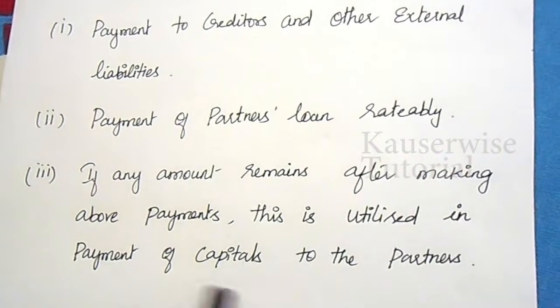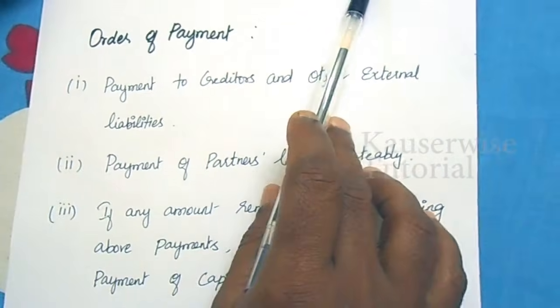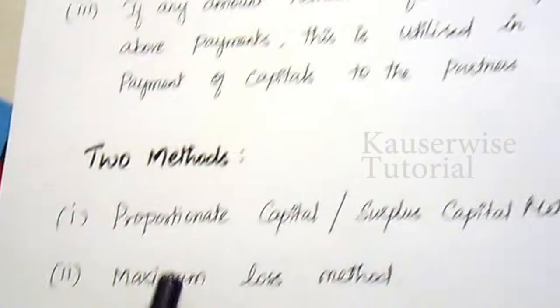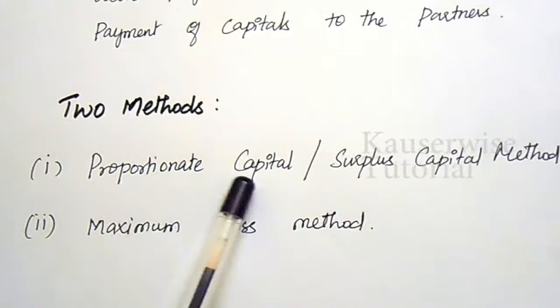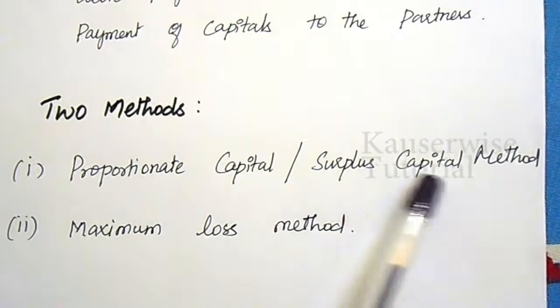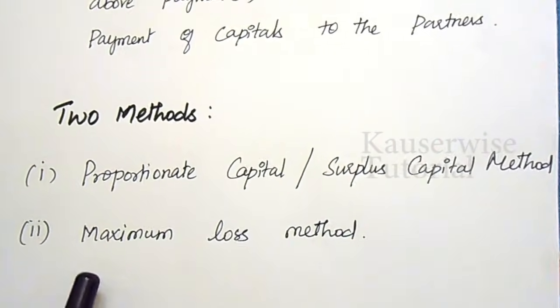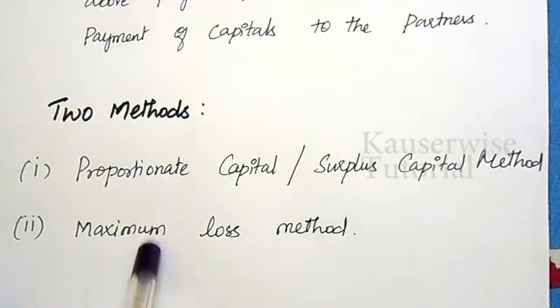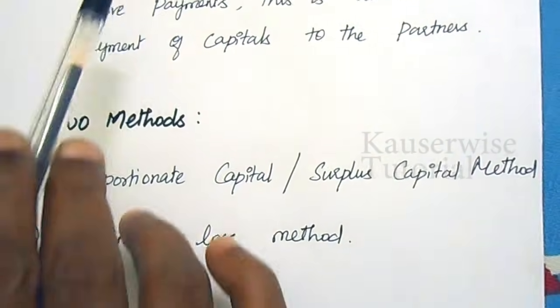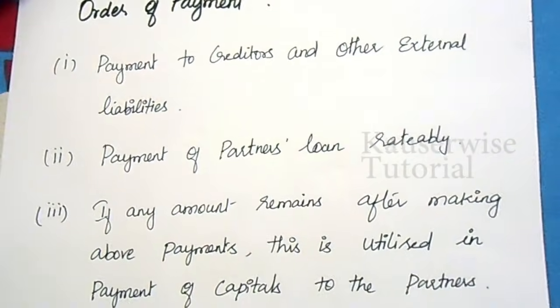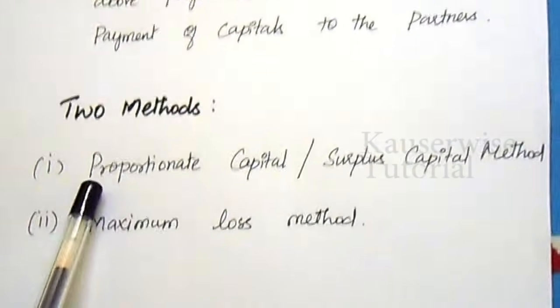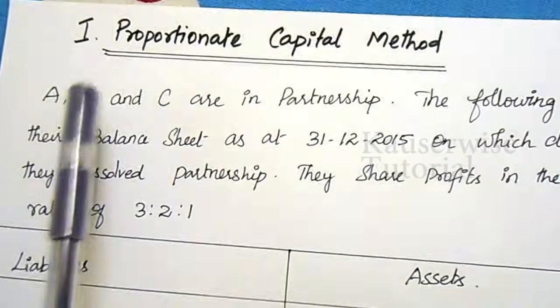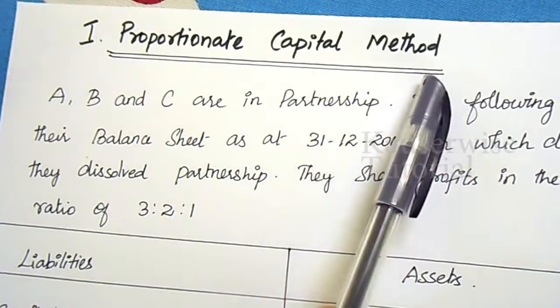While you make payment, that is piecemeal distribution, here we have two methods. The first one is the proportionate capital method or surplus capital method, and the second method is the maximum loss method. According to any one method, they'll make payment to all liabilities. Now let us see the first one, the proportionate capital method.